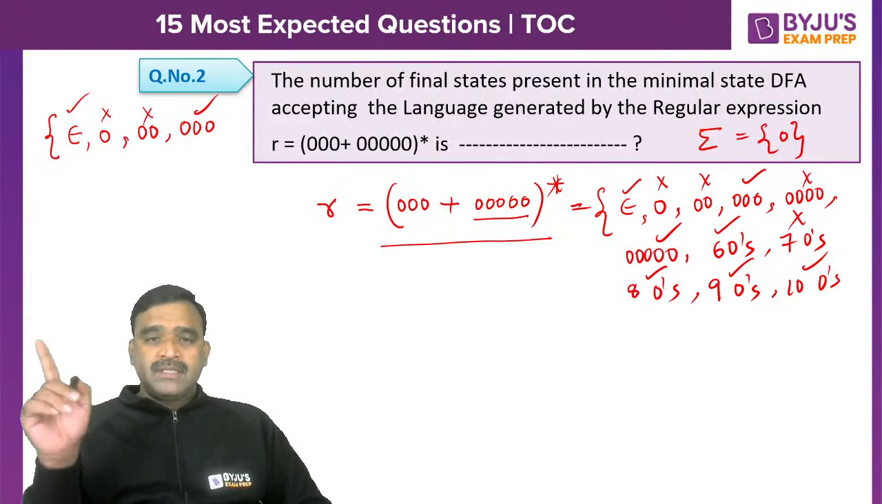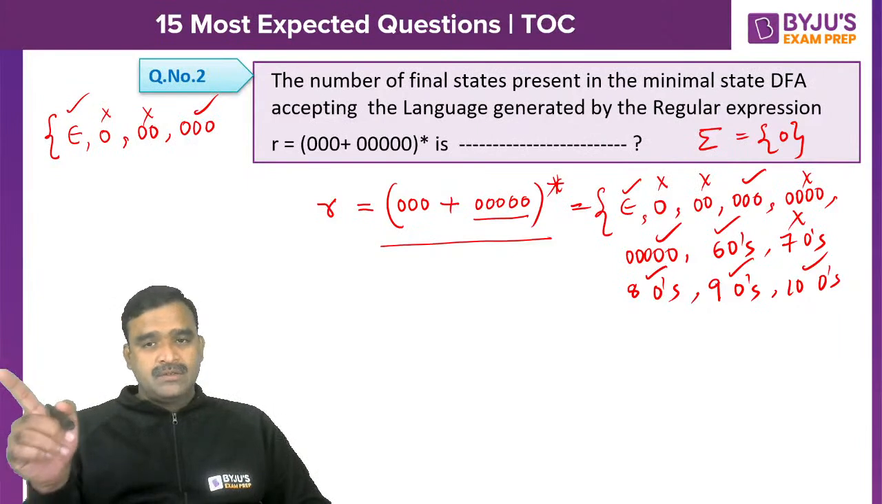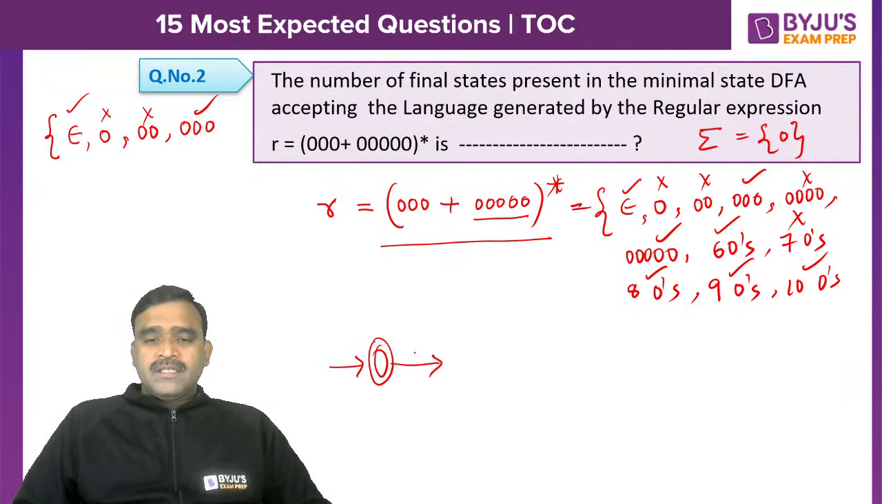5 plus 5 plus 3. First instance 5, second instance 5, third instance 3 zeros. Okay, now I am constructing the machine here. You can observe carefully. As epsilon should be accepted, the starting state is a final state. Single zero should not be accepted, so non-final. Double zero should not be accepted, non-final.